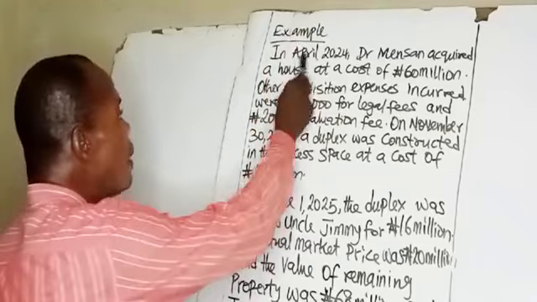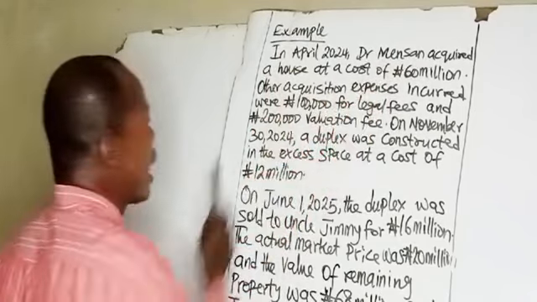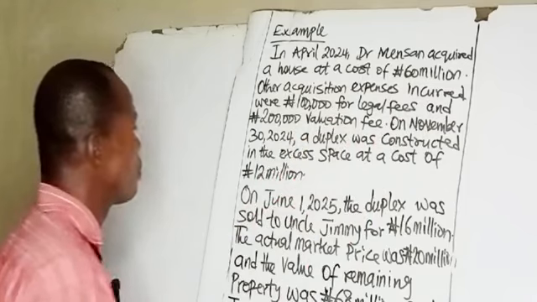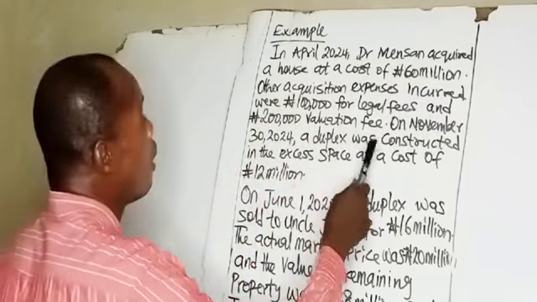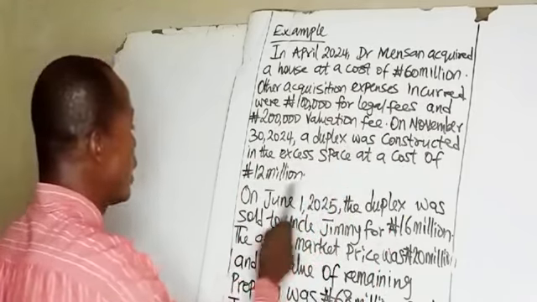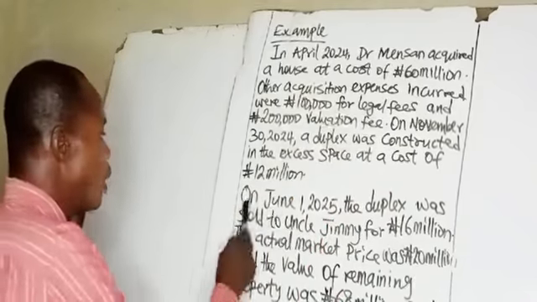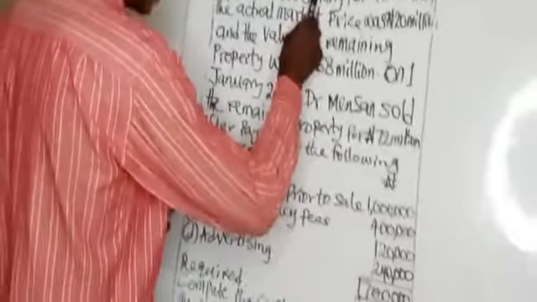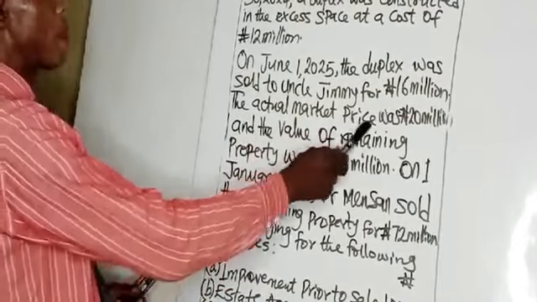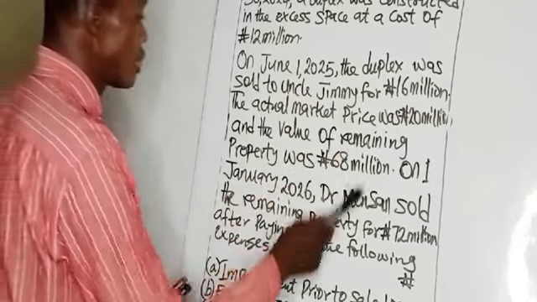Example. In April 2024, Dr. Mason acquired a house at a cost of 60 million naira. Other acquisition expenses incurred were 100,000 naira for legal fees and 200,000 valuation fee. On November 30, 2024, a duplex was constructed in the excess space at a cost of 12 million naira. On June 1st, 2025, the duplex was sold to Uncle Jimmy for 16 million naira. The actual market price was 20 million naira, and the value of the remaining property was 68 million naira.